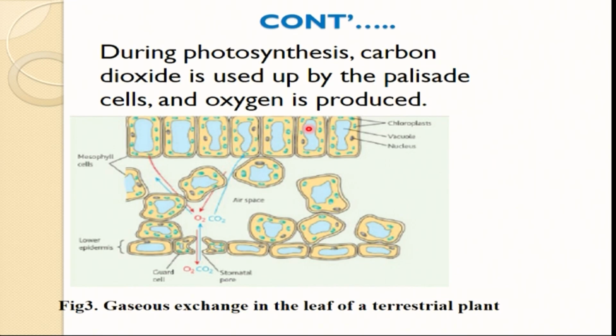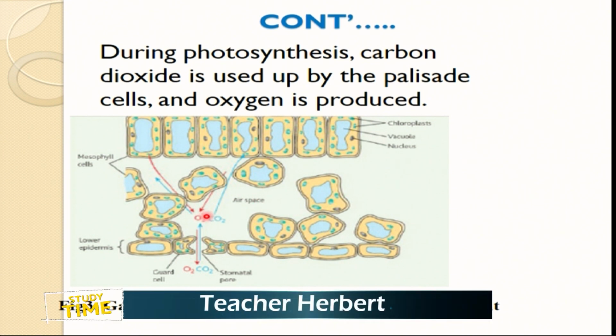We have a diagram that shows the internal structure of a leaf, not the external structure. I know some of you have gone through that diagram. We have the upper part, and this part which is called the airspace. You can see this is red and this is blue. It means that oxygen is diffusing out and carbon dioxide, which is a raw material for photosynthesis, is entering the leaf and goes into the airspace. Now oxygen in the airspace has to leave through the stomata by the guard cells. These are the guard cells.